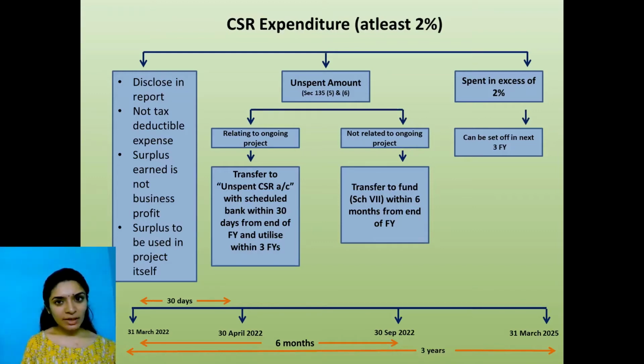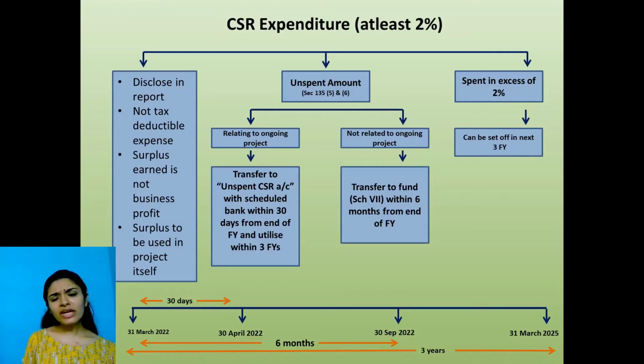By 30th of April 2022, that is within 30 days, I have to transfer it to an escrow account in a bank called an unspent CSR account. I have to transfer this amount over there. Okay. And I have to utilize this amount in that ongoing project in the future years.